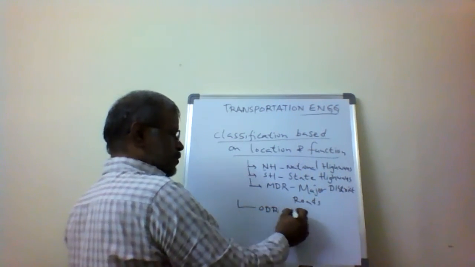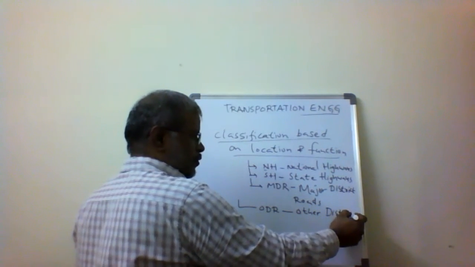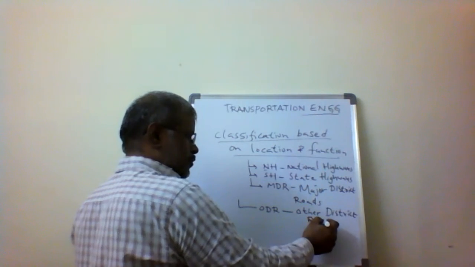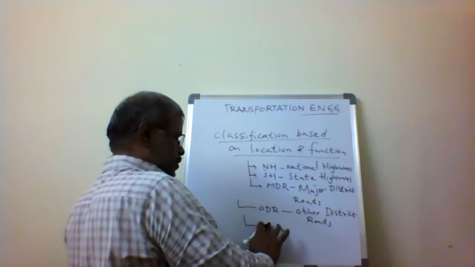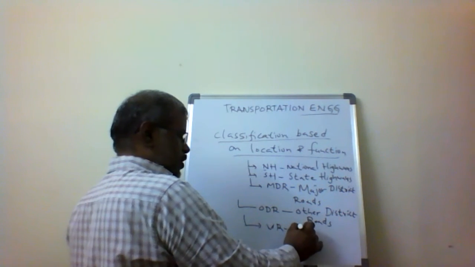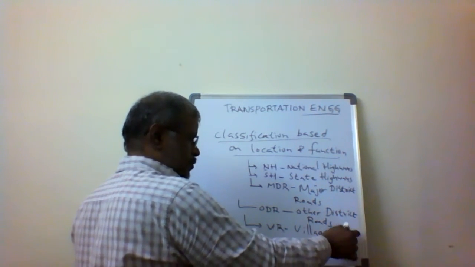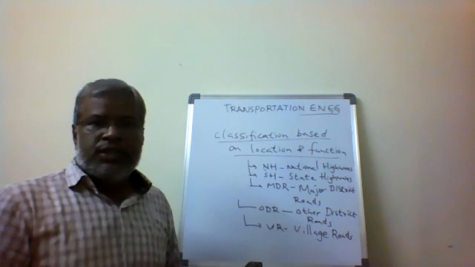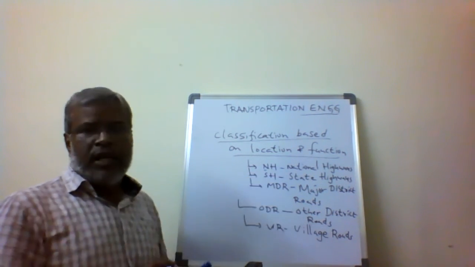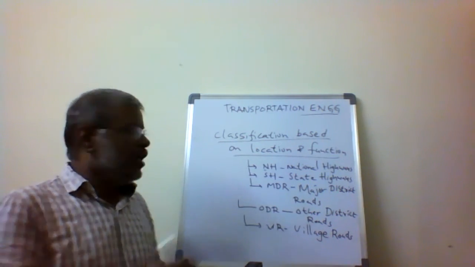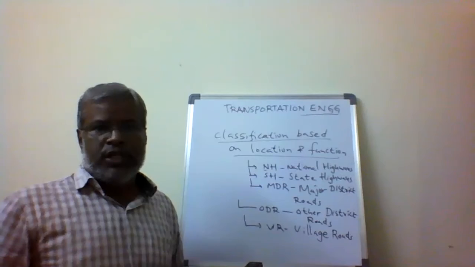ODR is other district road. VR is village roads. So this is the classification based on location and function.